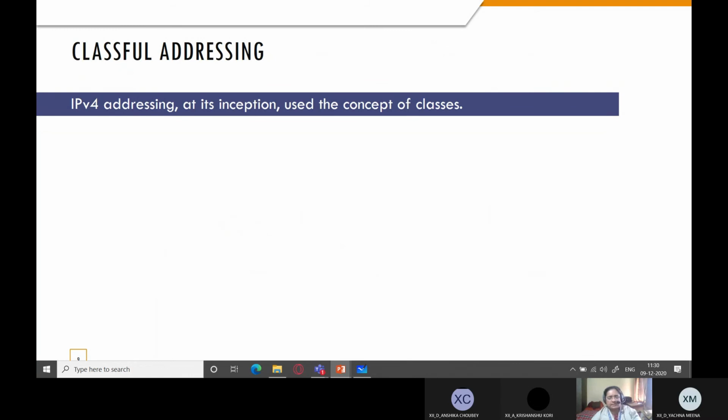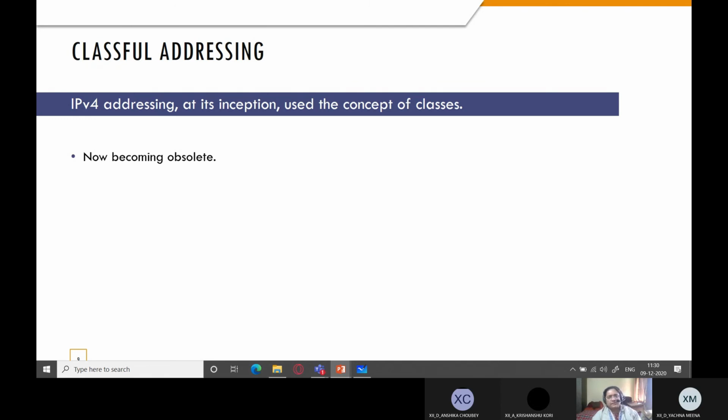Classful addressing. This is what we are going to discuss mainly. At the inception of IPv4 addressing, when it was actually created, designers thought of dividing the addresses into different classes. It is now becoming obsolete because there is an internet boom now, and millions and millions of hosts are getting connected every day.